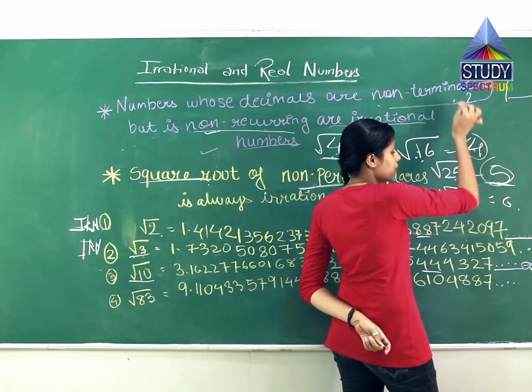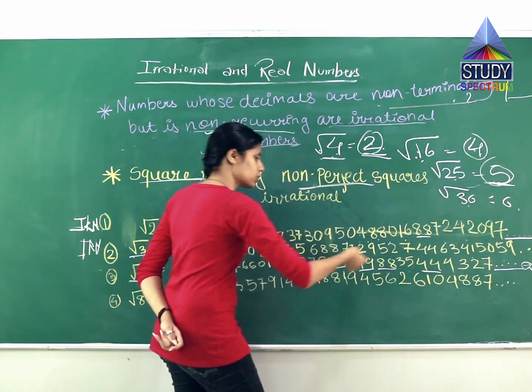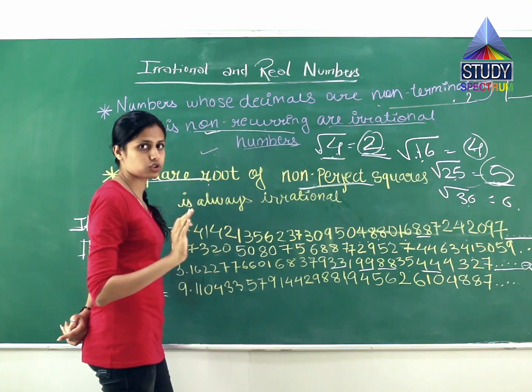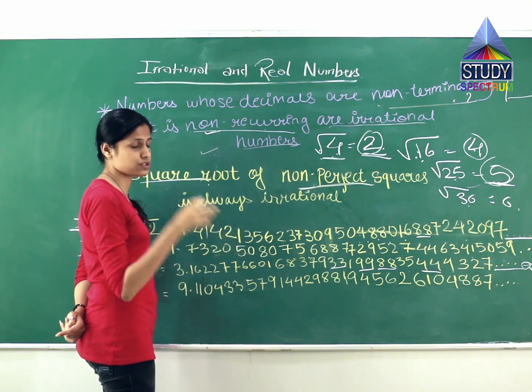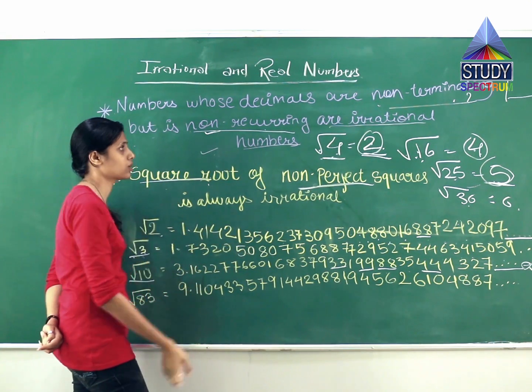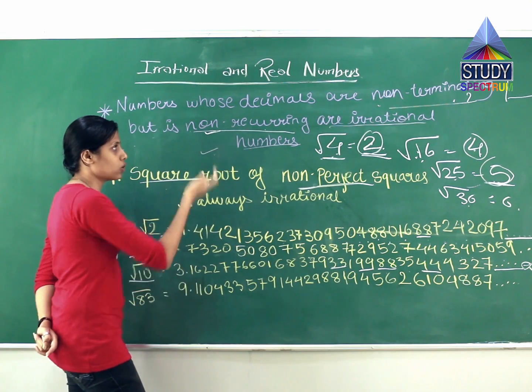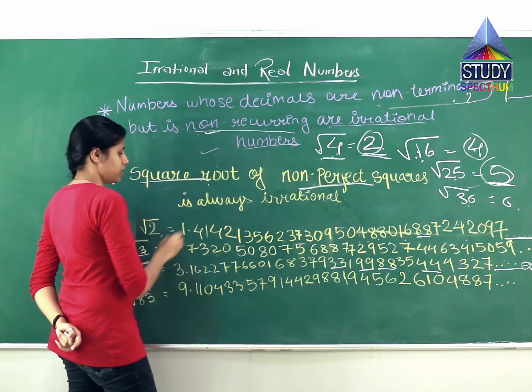First condition, non-terminating, is fulfilled. Second condition, non-recurring, means it does not show any repetition, any category of repetition, any bunch of three numbers repeating. Does it show? No. So this is also what? An irrational number.